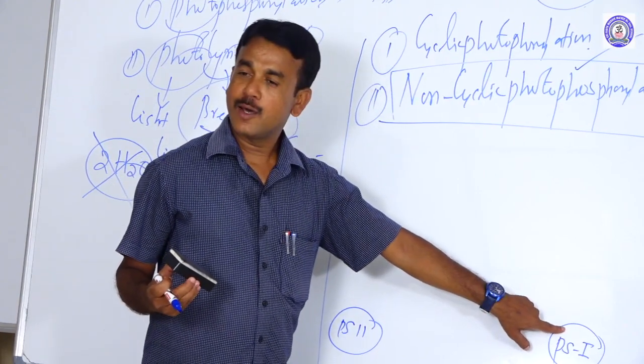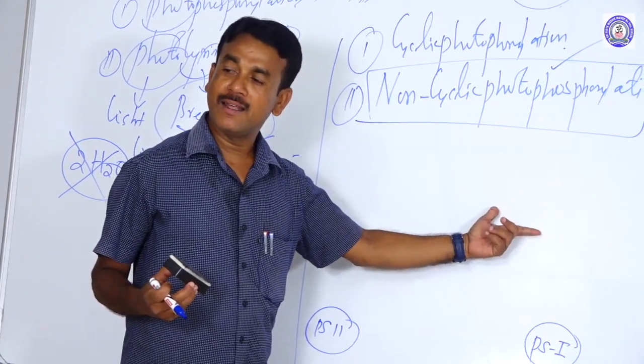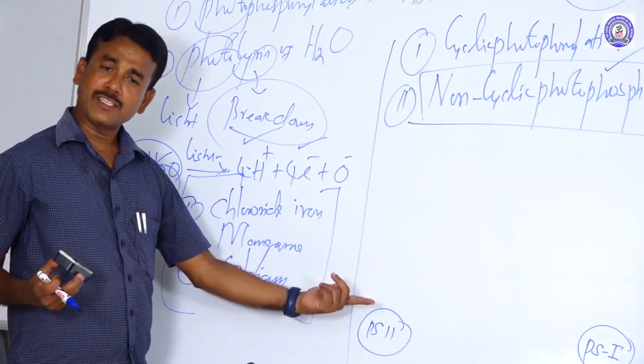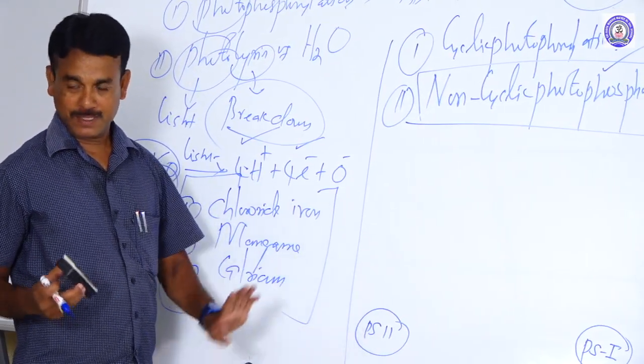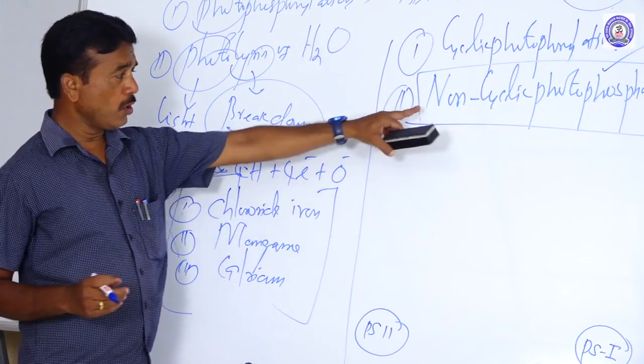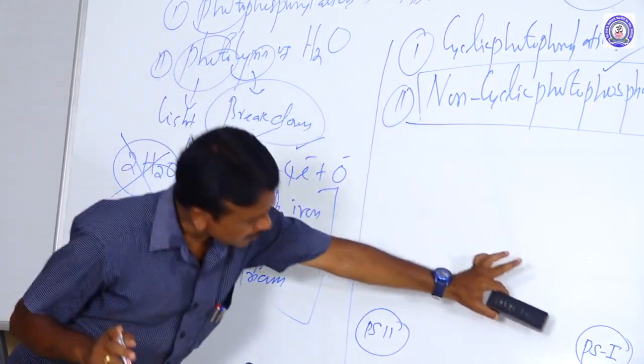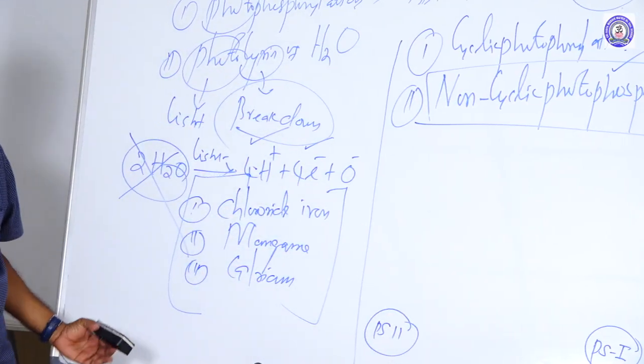Photosystem 1 has more primary pigment, less accessory pigment. Photosystem 2 has more accessory pigments, less primary pigments. You know that. So non-cyclic photophosphorylation involves both photosystem 1 as well as photosystem 2.